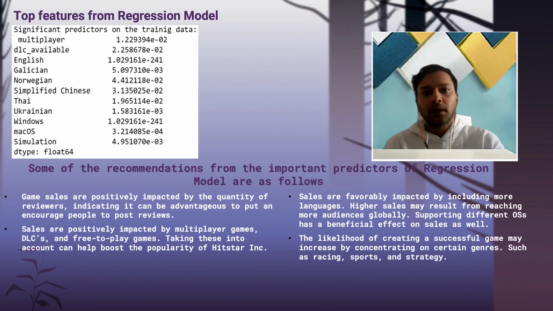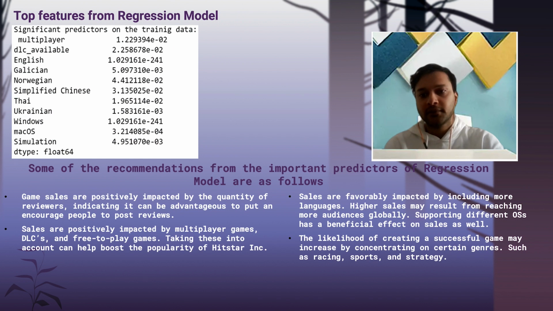Now, let's come to the conclusions we can draw from the results of running the models. Here we have taken the top significant predictors of the training data. Here we can infer that games are hugely impacted by the quantity of reviewers. So the more reviewers our company manages to get, the more successful our game can be in terms of making revenue.